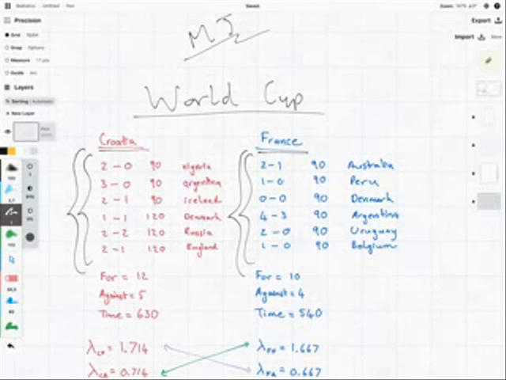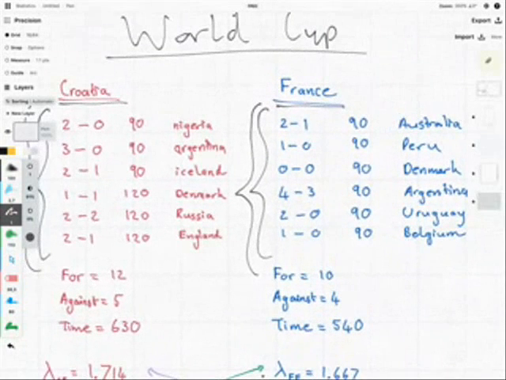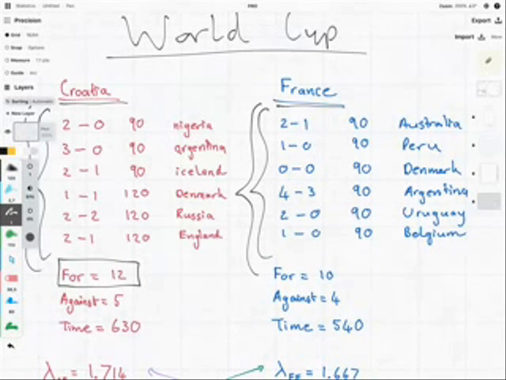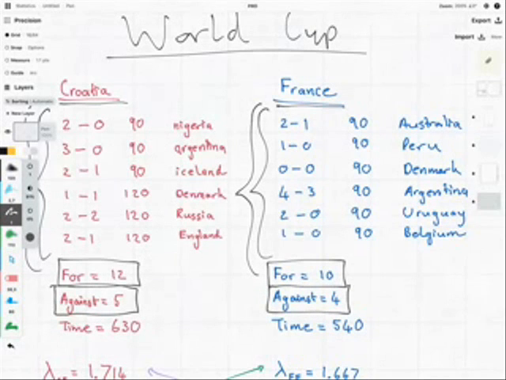To do that, I've calculated three things for each team: the amount of goals they scored in the World Cup so far, which is 12 for Croatia and 10 for France; the amount of goals they've conceded, which is 5 for Croatia and 4 for France; and the amount of time played, which is 630 minutes for Croatia and 540 for France.